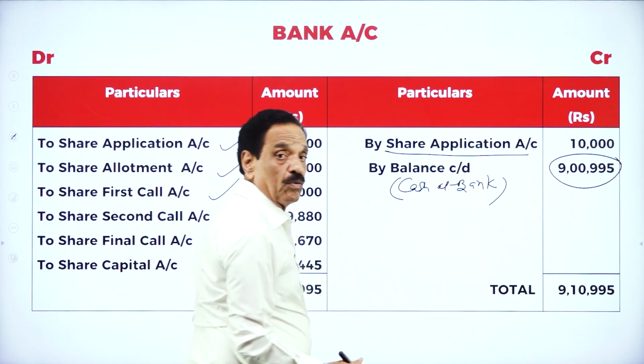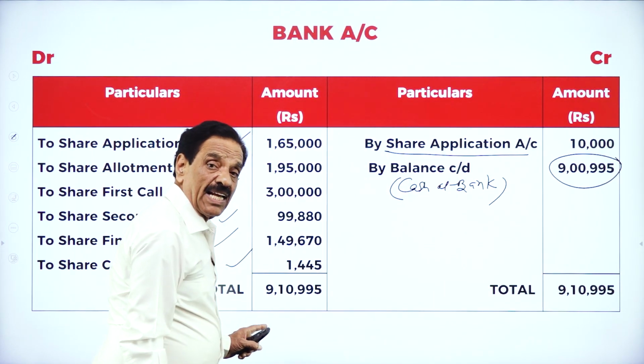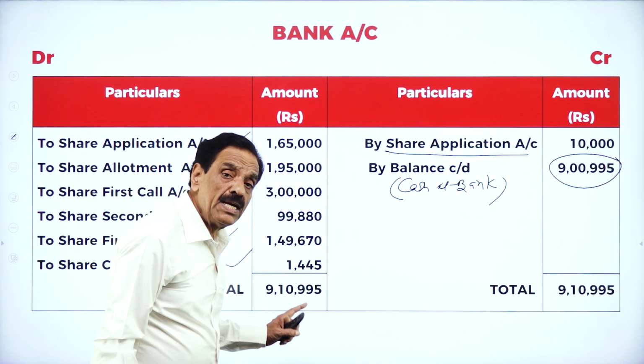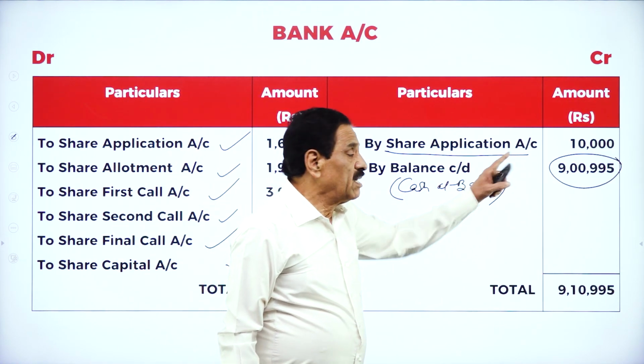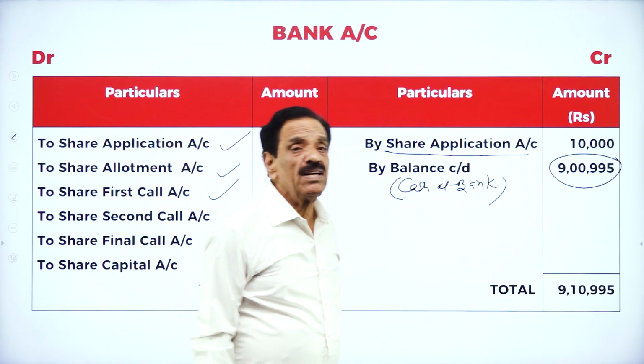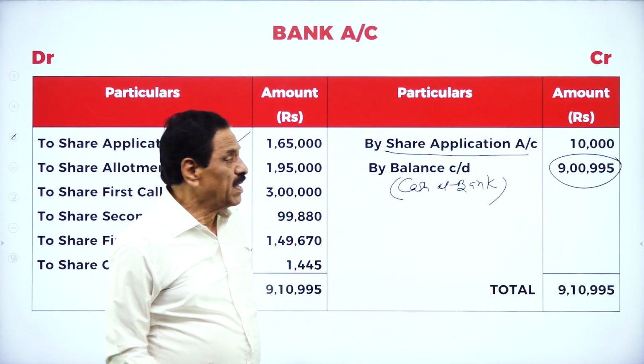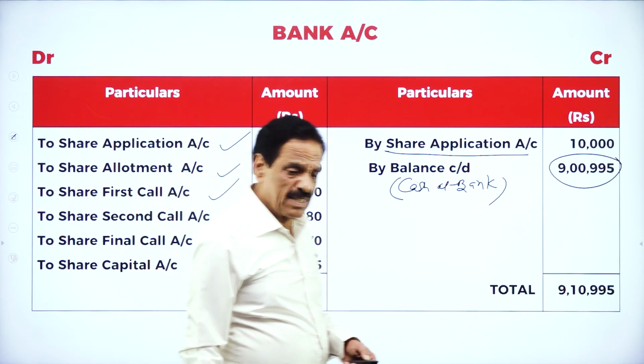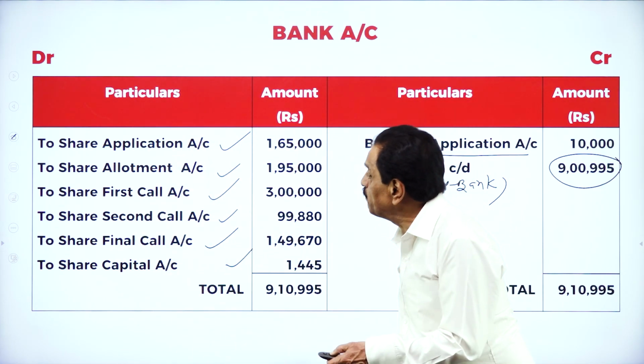The balance left over: what is the total money? 10,00,995. Out of that, your application money of 10,000 has been returned. What's the balance left over? 9,995. So we'll show it in the balance sheet. See how the balance sheet will be prepared.